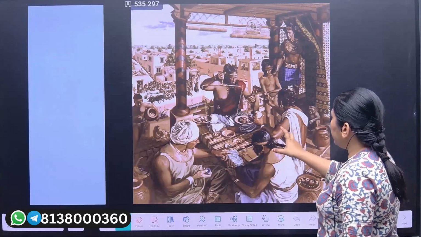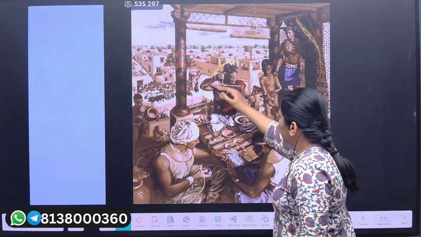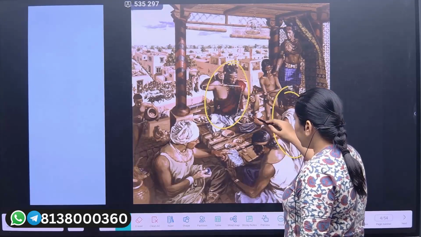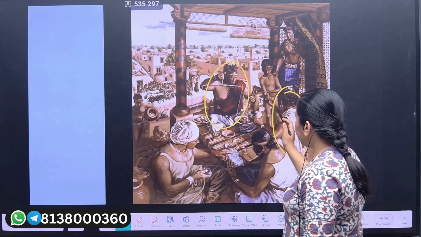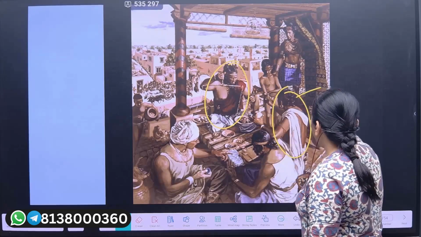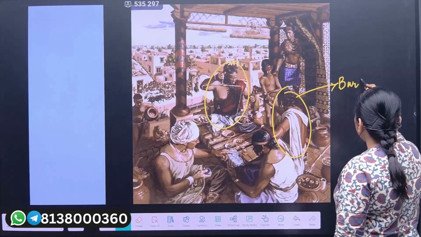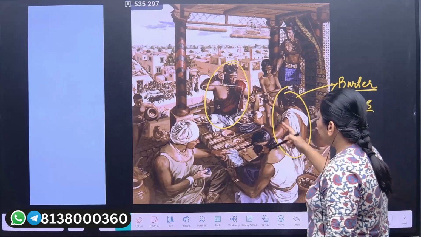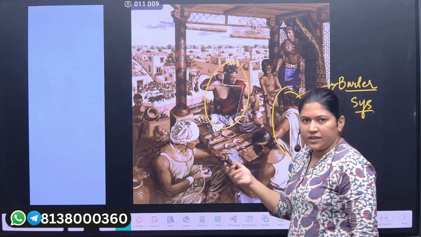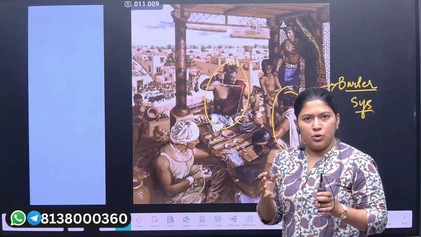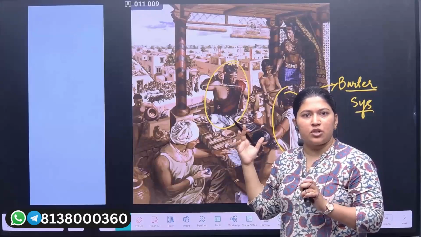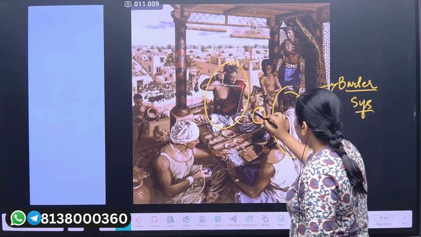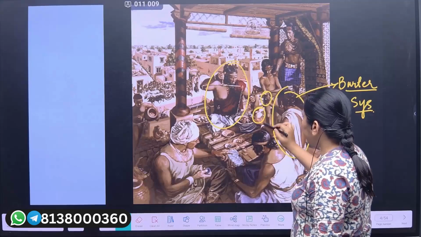Okay, now see, this is one trader who is dealing with another trader. They are exchanging their values through a barter system, right? Now if you see, is he holding any kind of cash like what we do? No, he is not having any Paytm, he is not having any Google Pay, nothing. He is holding a pot in his two hands.